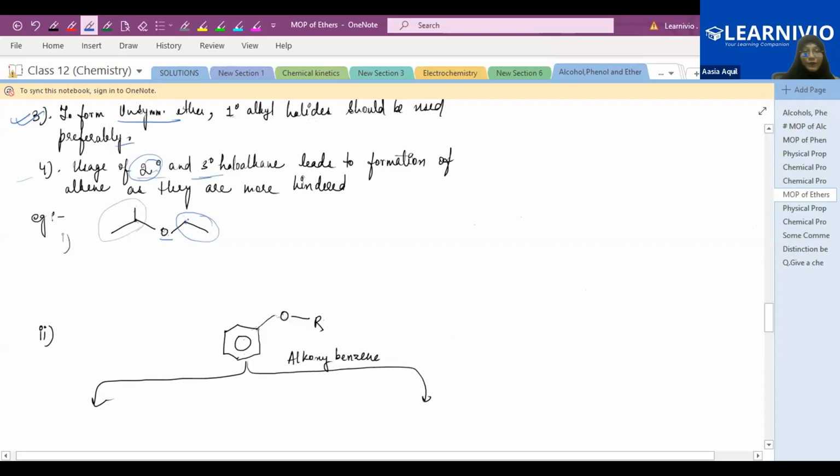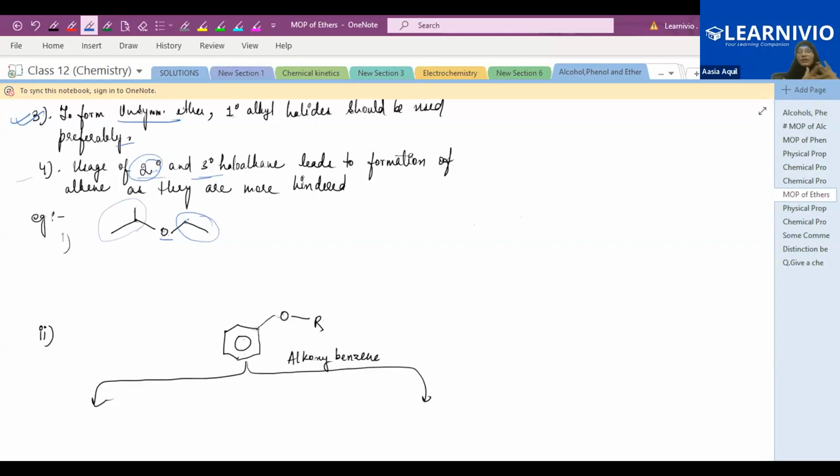Now the question is, if you do the Williamson ether synthesis, how will you prepare this product? So you know very well, for the Williamson ether synthesis there should be two compounds: sodium alkoxide, which you first have to prepare, and the second one is your haloalkane.